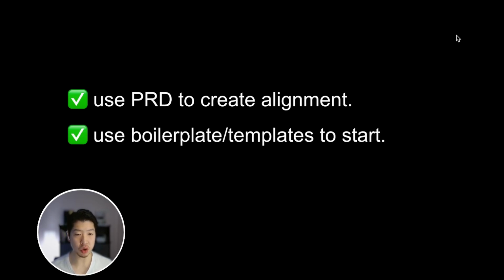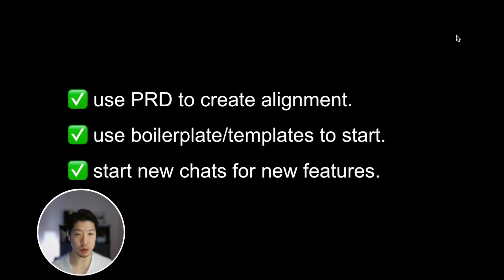The second is to use boilerplate or templates to start your project. So instead of relying on AI to write every single line of code, we want to use code that has already been tested and already works. So in terms of starting a project, that means using something like shadcn or create next app to scaffold out the initial project to prevent errors from happening in the first place.